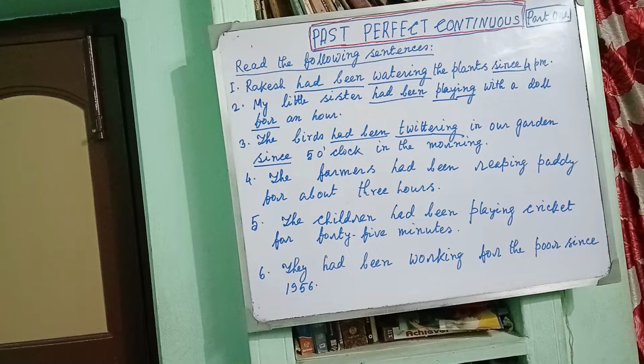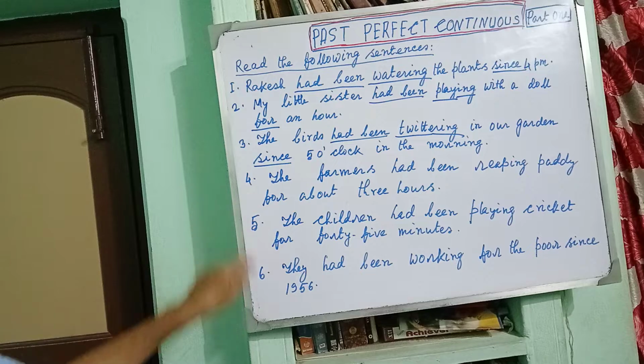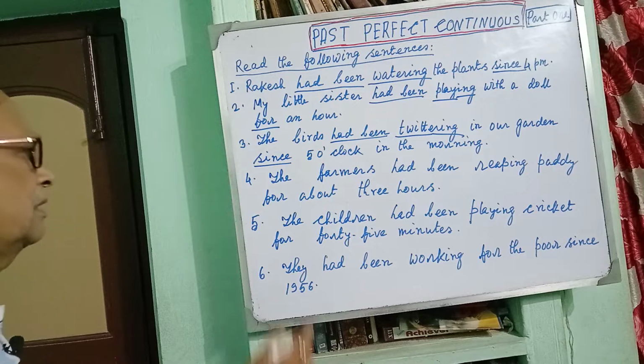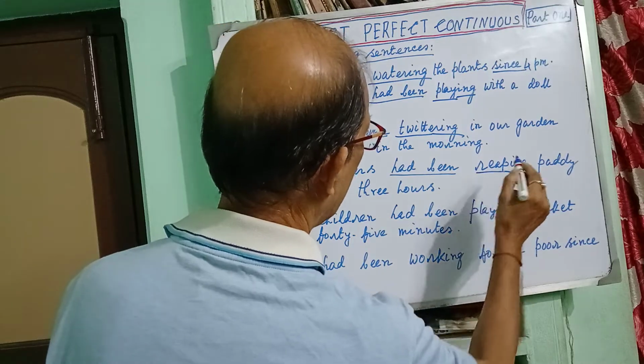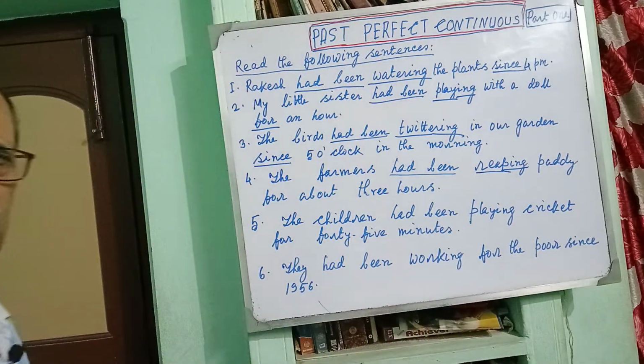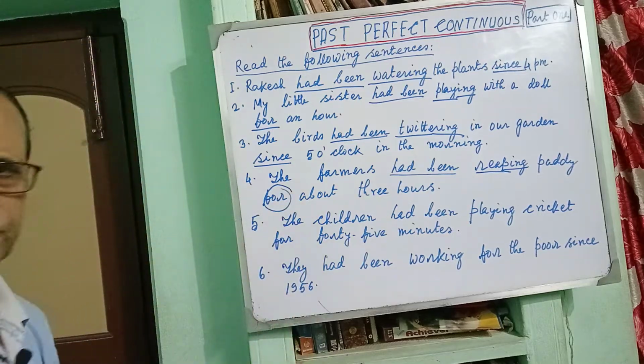Okay? The farmers, come to the fourth sentence. The farmers had been reaping paddy for about 3 hours. But what 3 hours? What is the time? It may be in the morning, it may be at noon, it may be in the evening, it may be at night. Whatever may be the case, farmer is the subject, had been is used, and reap is the finite verb and ing suffix has been used. Okay? And as there is no point of time or specific time, for has been used. Okay?